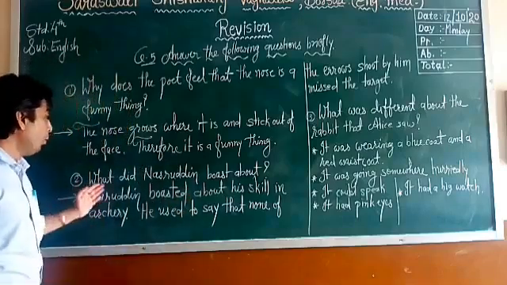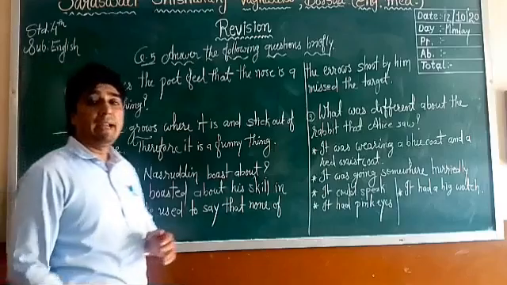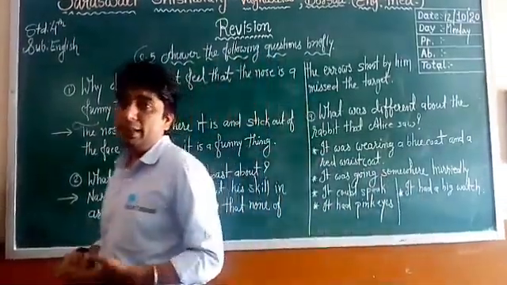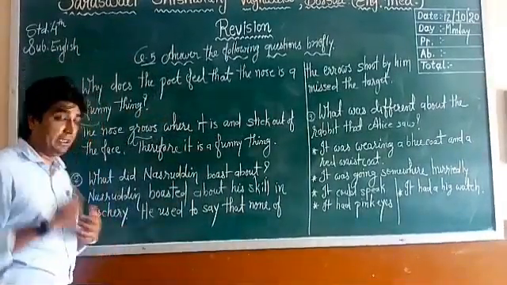Okay. Second, what does Nasruddin boast about? Actually he was not good at archery, but he was boasting about the skill of archery.